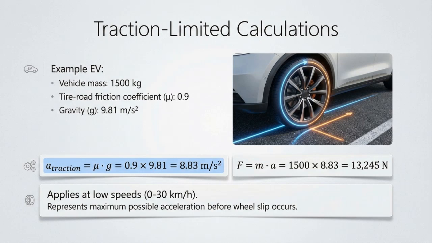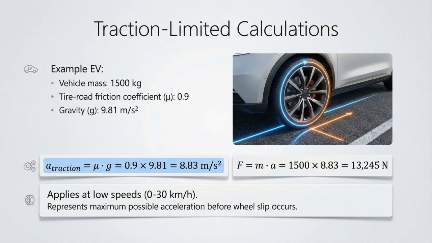Let us now calculate the traction-limited acceleration for the electric vehicle. The acceleration in this region is given by A traction equals 8.83 meters per second squared. This acceleration applies at low speeds, typically between 0 and 30 kilometers per hour. Next, we calculate the corresponding tractive force using F equals 13,245 newtons.